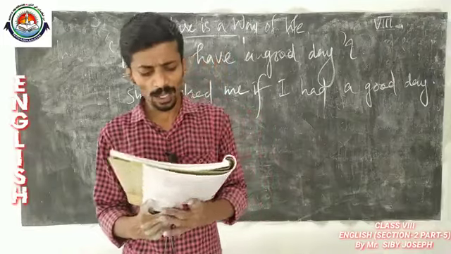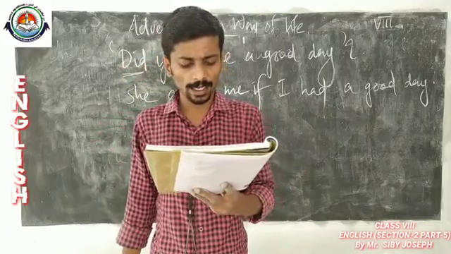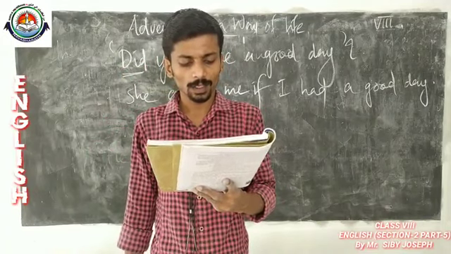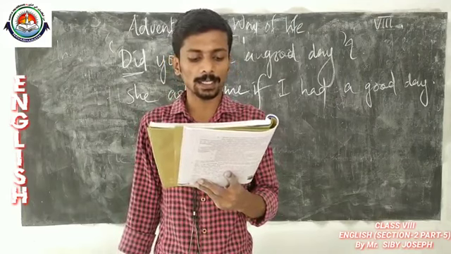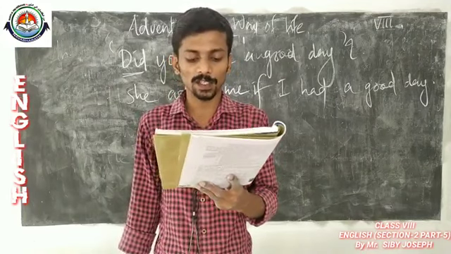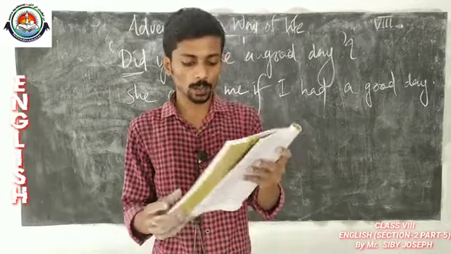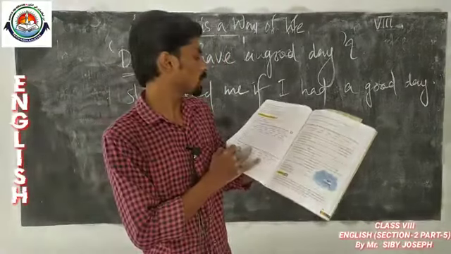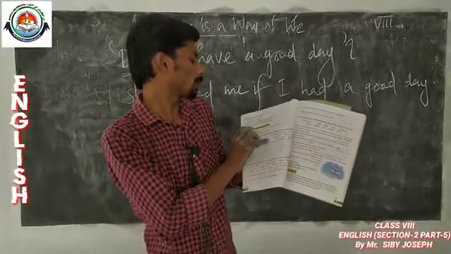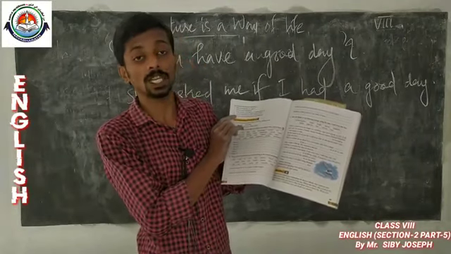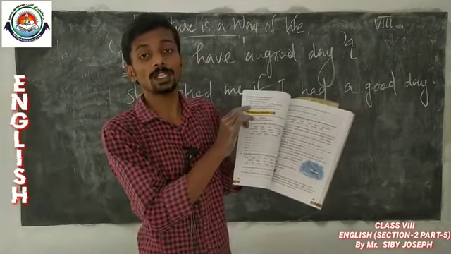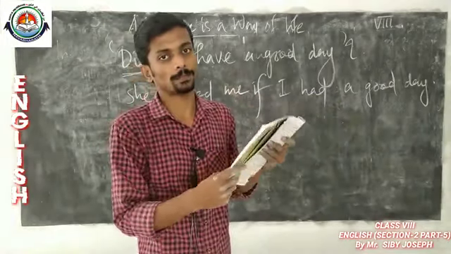And now, look at the next one. Complete the following letter. Put in the reported speech forms of the questions given on the next page. The first one has been done for you. So, please turn over the page, and there are 5 questions in direct speech given there, and you have to change them into reported speech.